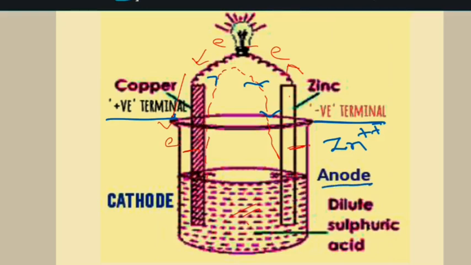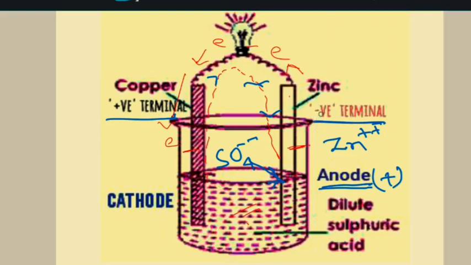Why anode? Because negatively charged particles, means anions, come at the anode. What is the anion here? Here the anion is SO4 minus minus. So SO4 minus minus moves towards the zinc rod and hence it acts as anode. So there is confusion. Anode is positively charged and here it is written negative charge. So both are written due to different reasons.